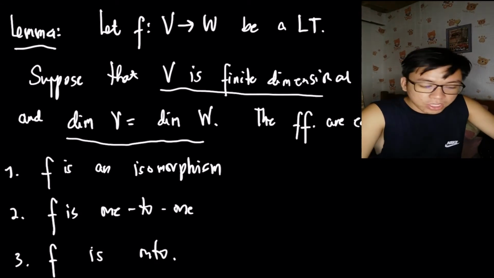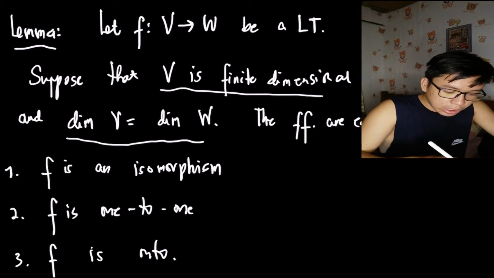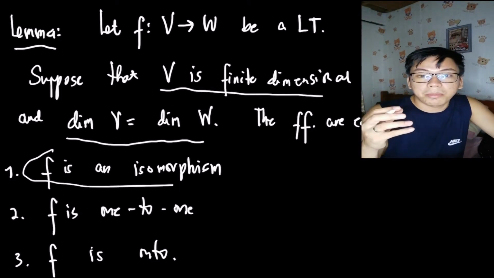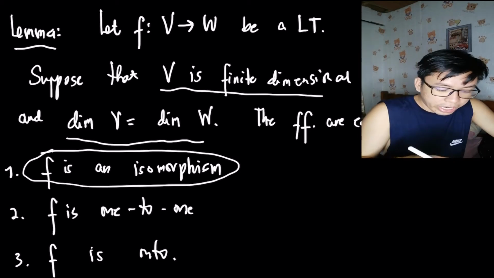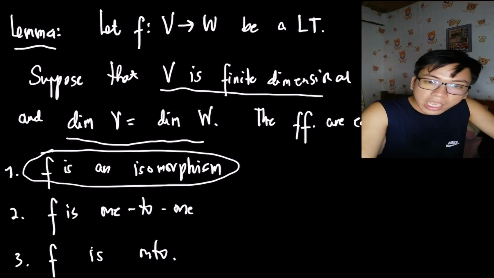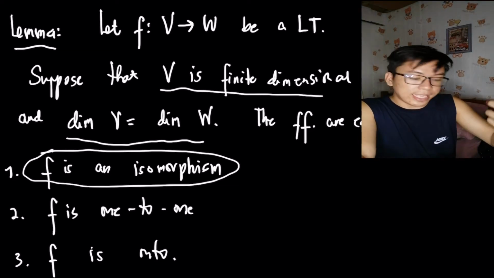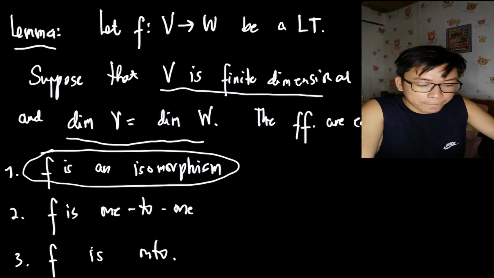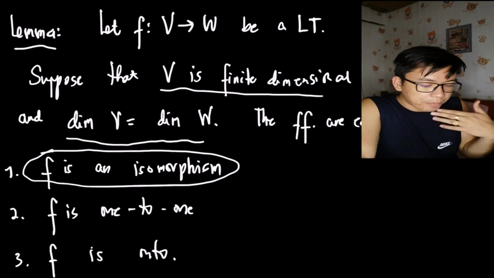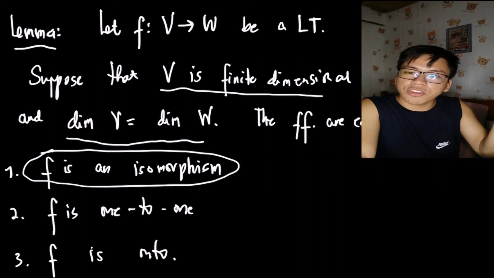Now if V is finite dimensional and the dimensions of V and W are equal, then we can jump to the conclusion that f is an isomorphism if and only if either f is 1 to 1 or f is onto. So it's only one requirement, that either f is 1 to 1 or f is onto, then automatically f is an isomorphism.